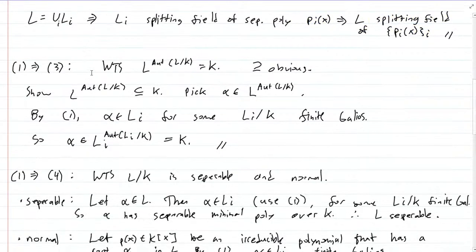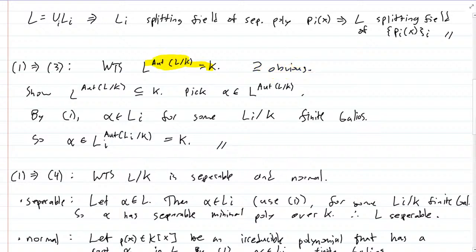Alright, now let's start with 1 and prove 3. So 3 is that the fixed field of the automorphism group of L over K is just K. Whenever you want to prove an equality of sets, we prove the 2 different directions. So one direction is obvious. Why is this inclusion obvious?